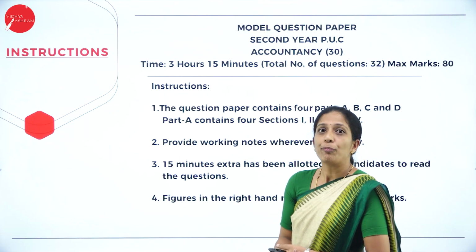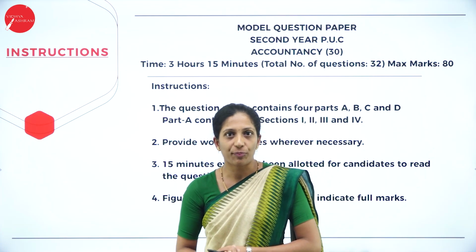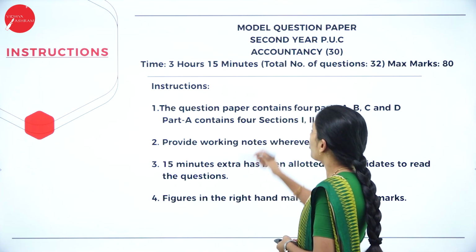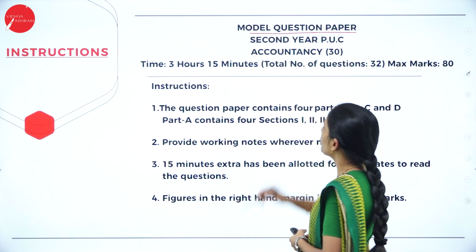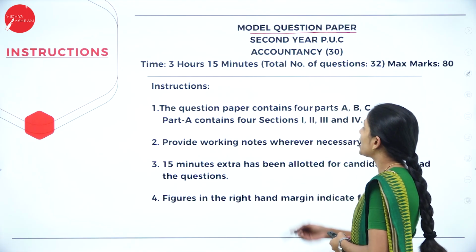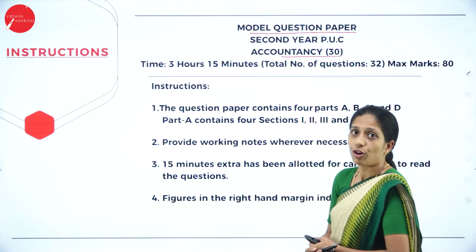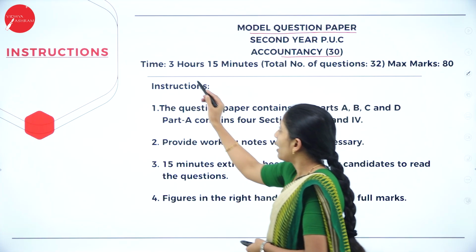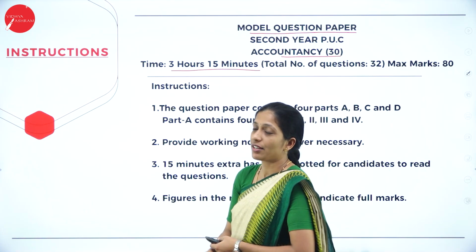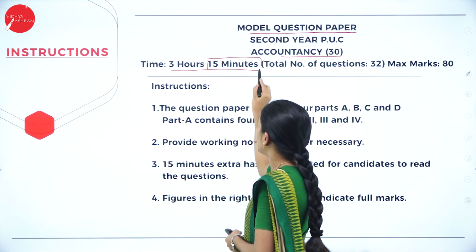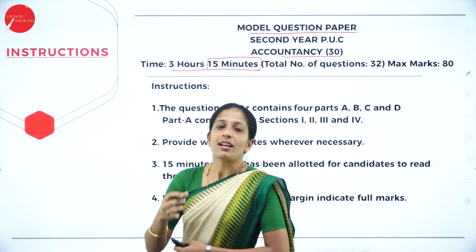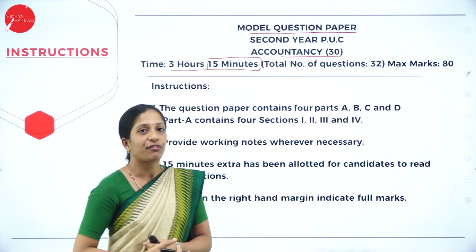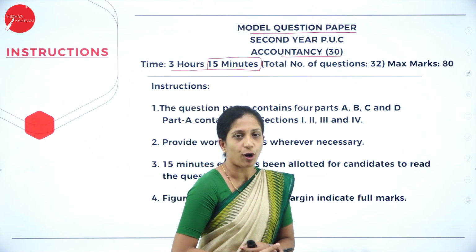Now we shall see your model question paper which is released from your board. So this is how it is. They have given the model question paper, second year PUC, and the subject code for accountancy is 30. The time they have given is 3 hours 15 minutes. Now why is this 15 minutes given? Your 3 hours 15 minutes has to be utilized very properly.